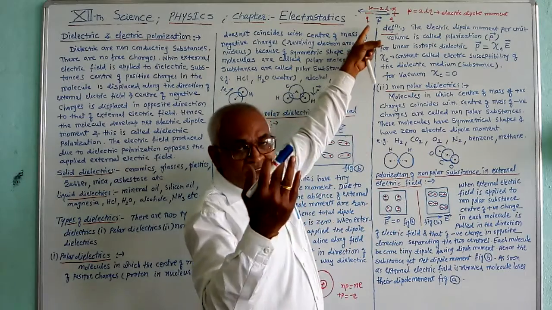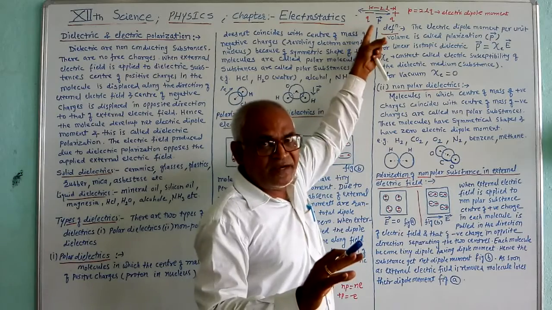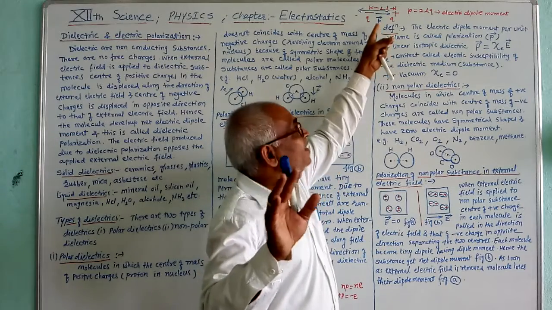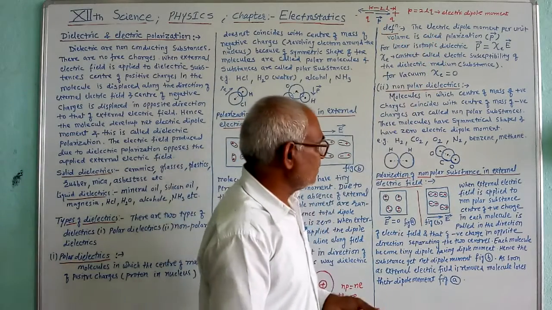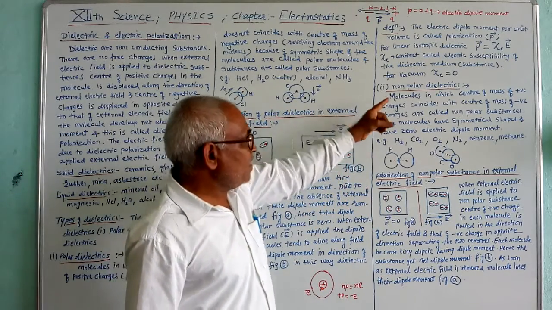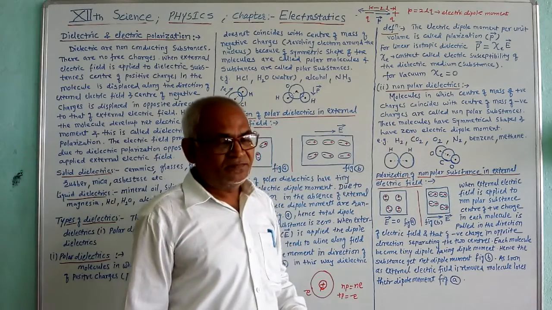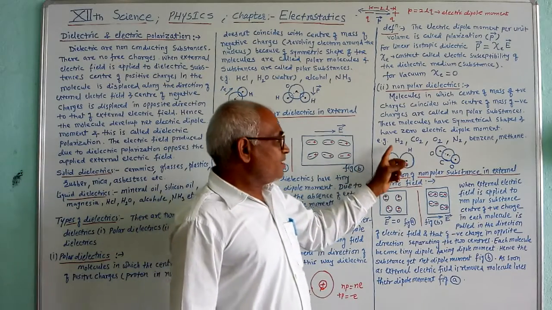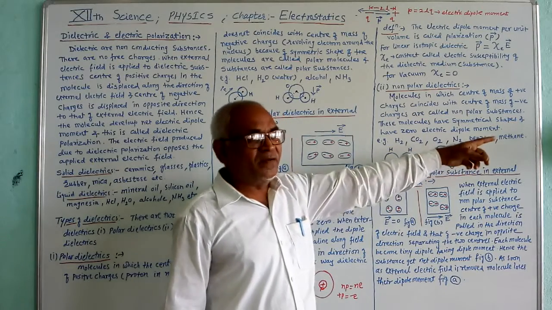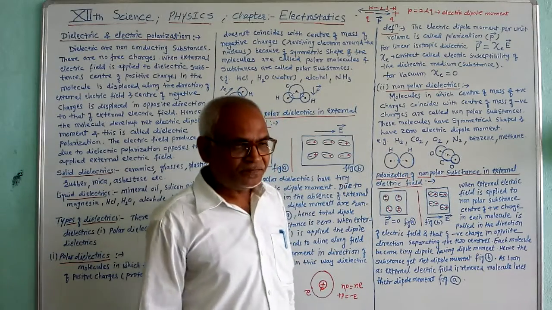That means an electric dipole moment is not formed, and as there is no electric dipole, it does not possess any electric dipole moment. Therefore, the non-polar substances do not have any electric dipole moment. The examples of non-polar substances are H2, CO2, O2, N2, benzene, methane and so on. Their molecular structure is shown here.